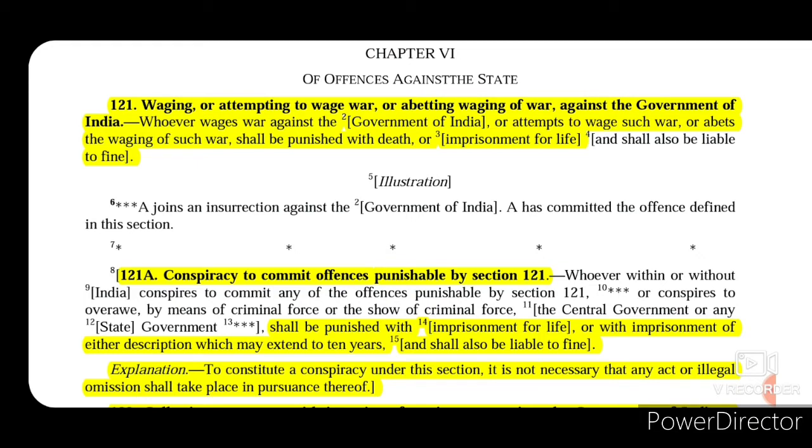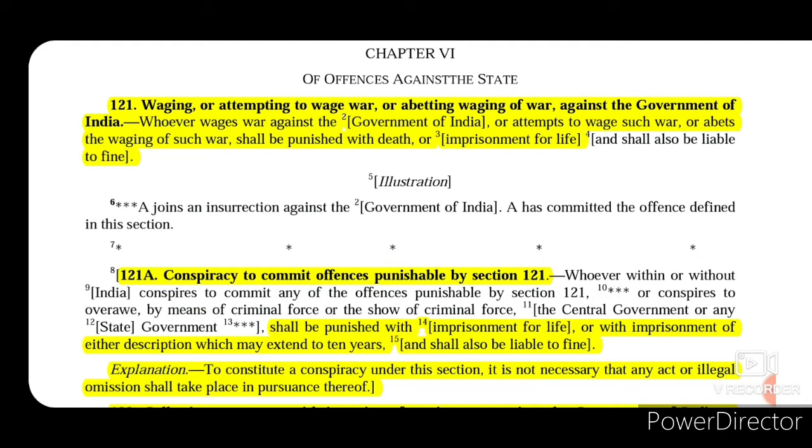Now section 121A talks about conspiracy to commit offences punishable by section 121. So whoever conspires to commit any such offence that is punishable under section 121, then for such conspiracy that person will be punished with imprisonment for life or imprisonment of either description that may extend to 10 years and shall also be liable to fine.